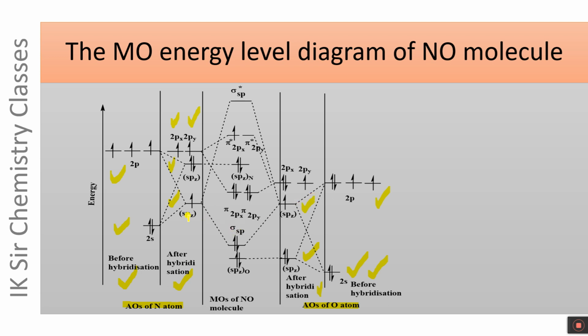The singly occupied spz hybrid orbital of nitrogen atom takes part in linear combination with the singly occupied spz hybrid orbital of oxygen atom, forming two molecular orbitals, sigma spz bonding MO and sigma spz anti-bonding MO. These two atomic orbitals 2px and 2py of oxygen atom remain unused after hybridization.